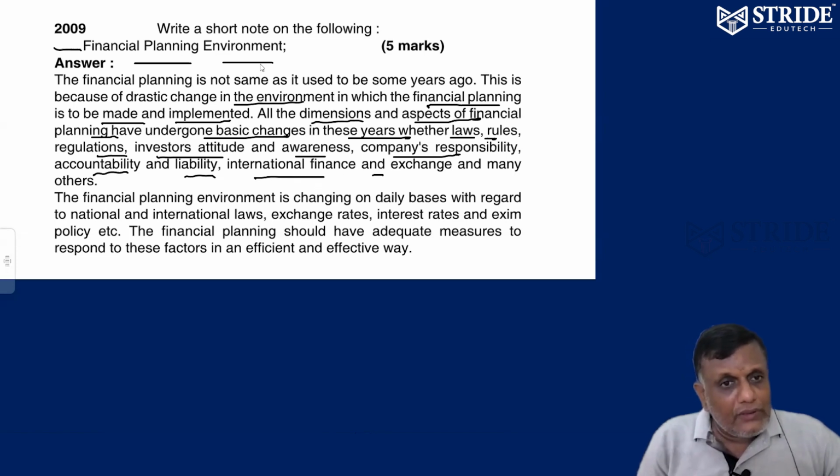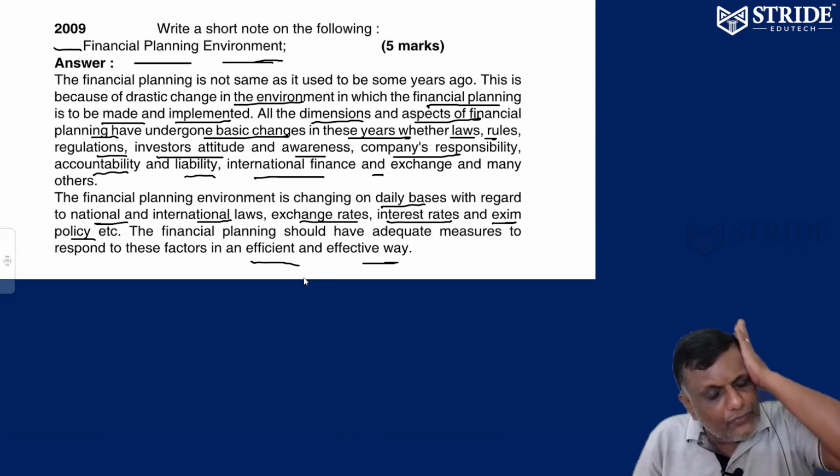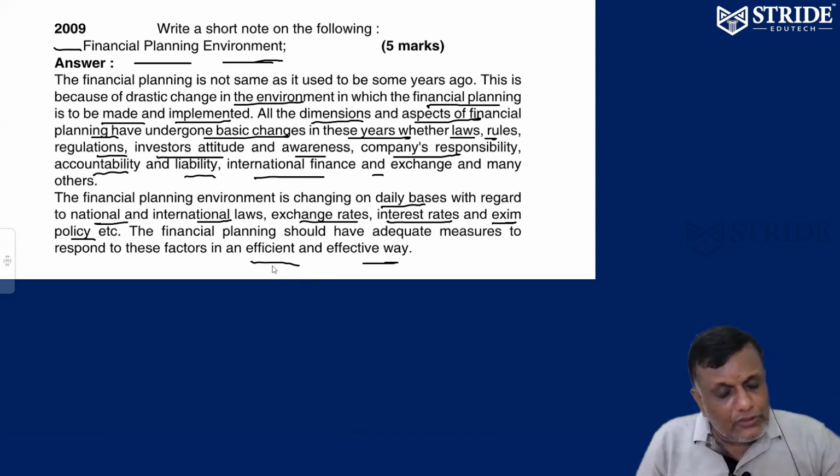Therefore, it's a dynamic nature. Every time you have to go for financial planning. It is changing on a daily basis. National laws are changing. International laws are changing. Exchange rates are changing. Interest rates are changing every day. Export-import policies, EXIM policies, are changing. Automatically, you have to take adequate measures, to be more efficient and effective. I told you yesterday in strategic management: efficiency means use of resources in an optimal way. Effective means you have to complete within the time frame. That's it.